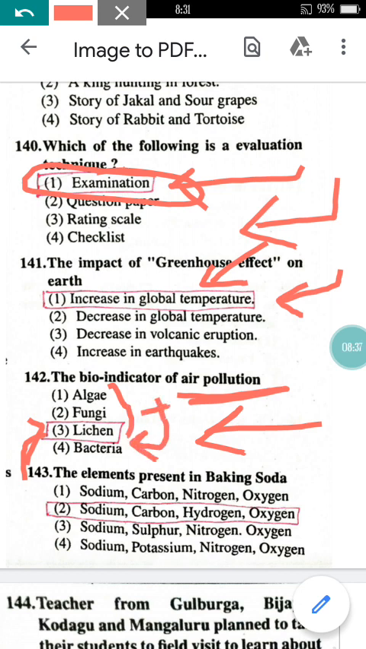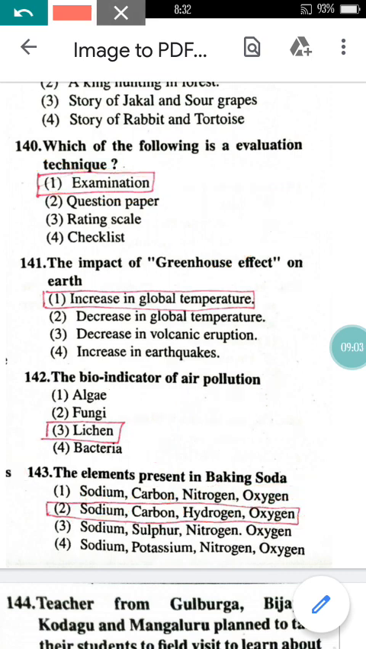Now come to question number 143. The elements present in baking soda will be, you should know about this, sodium, carbon, hydrogen and oxygen. Just go through the baking soda formula in the 10th standard reader. It is there. Just go through it and you will come to know about that. Sodium, carbon, hydrogen and oxygen are the elements present in baking soda.